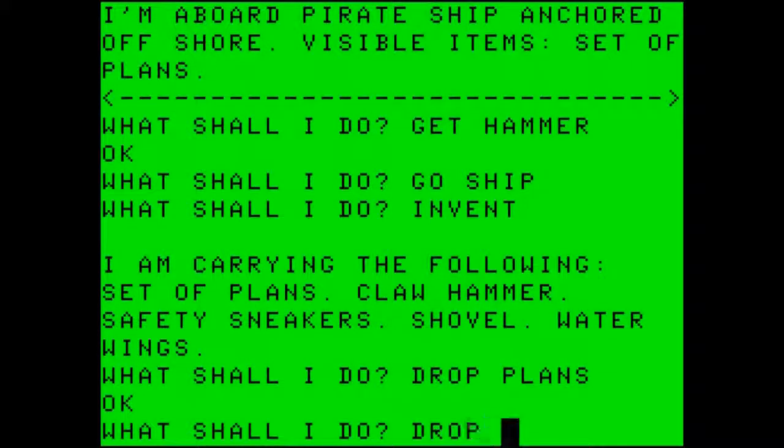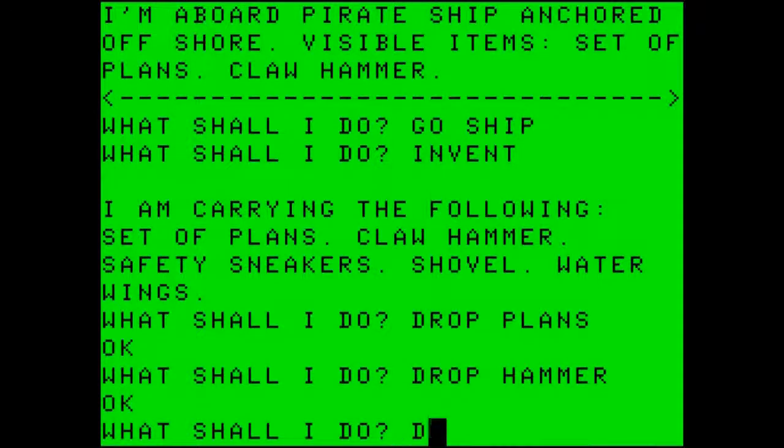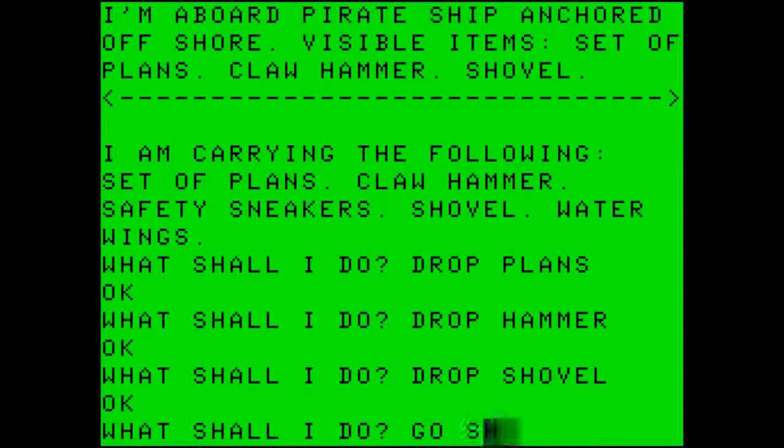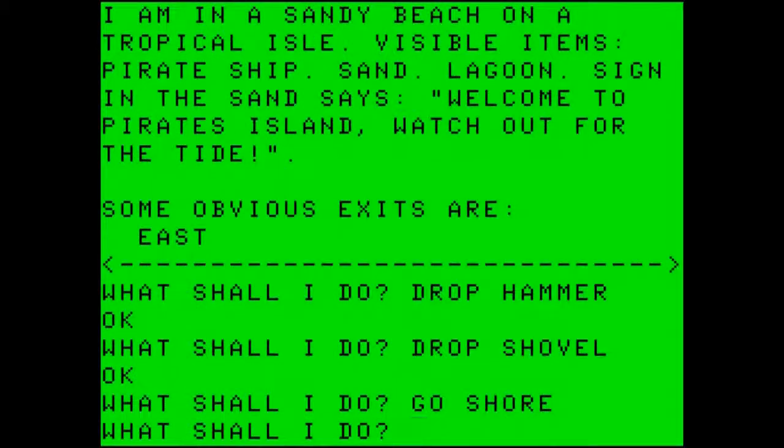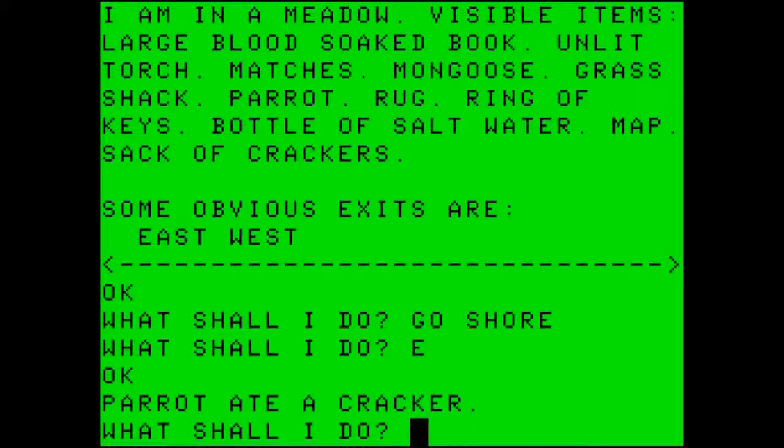Drop the hammer. Drop the shovel. And then go back to shore. There are probably a lot of items I do not need, but I am going to bring them with us just to be safe. So we head east back to where we gathered everything.